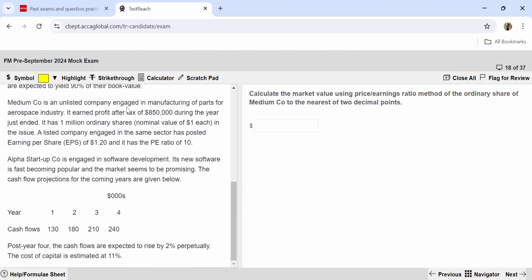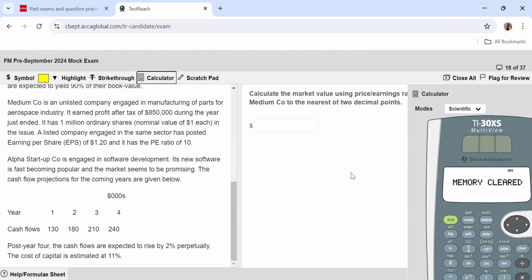This is an unlisted company engaged in manufacturing of parts for the aerospace industry. It earned a PAT of 850,000 during the year just ended. It has 1 million ordinary shares, nominal value of $1 each in the issue. A listed company engaged in the same sector has posted an earnings per share of 1.2 and the PE ratio is 10. So how do we calculate the market value using the PE method? We just simply take the EPS and then we multiply that by the PE ratio.